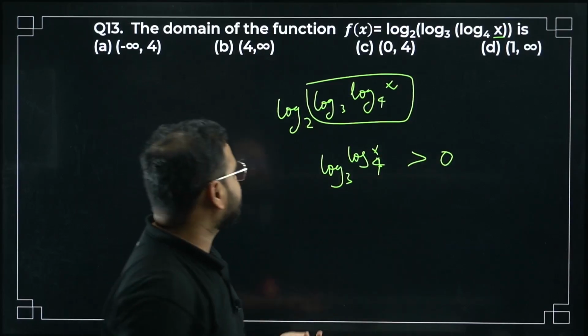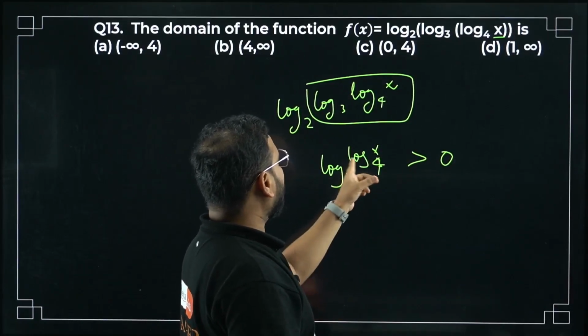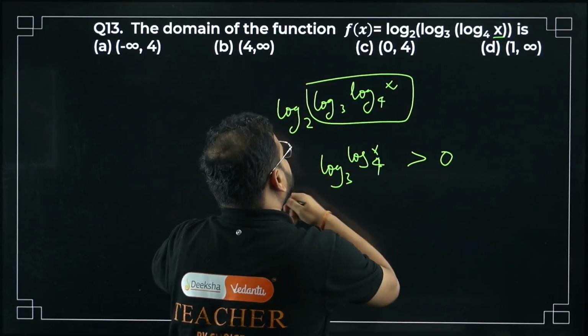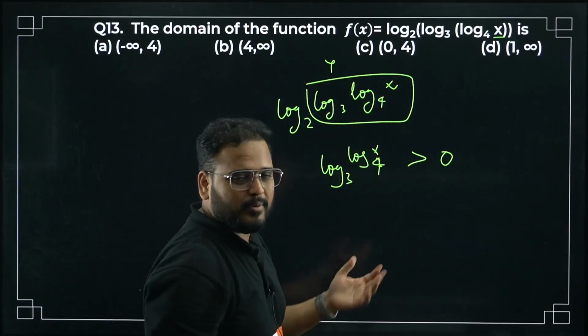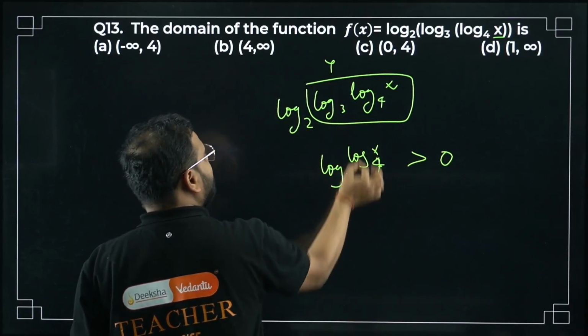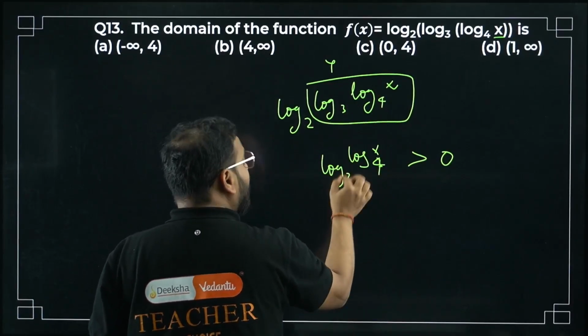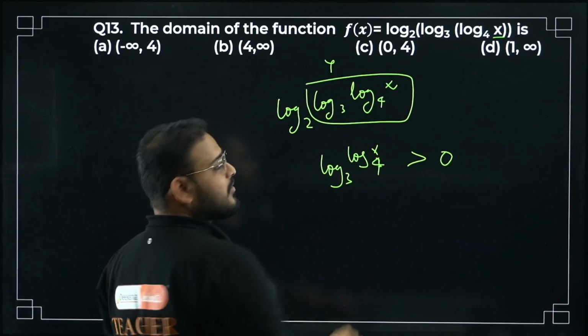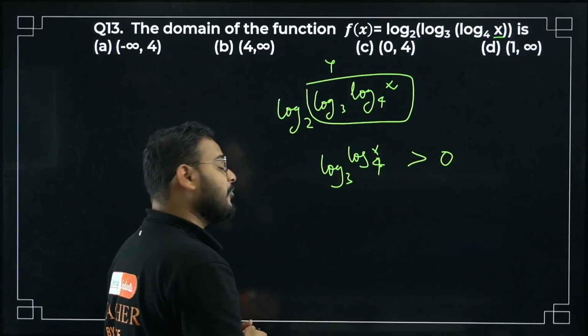Okay, so log of x to the base 4, this part, I can write this as a variable y, not a problem. This value has to be always positive. I've taken log base 3 of log of x to the base 4, which is always positive. What can we do here?